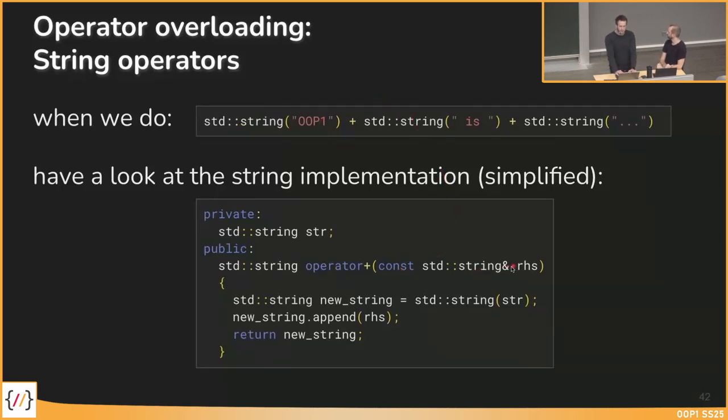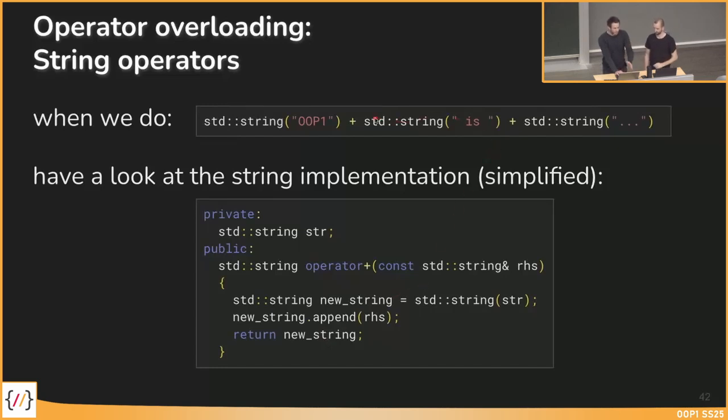What happens here is that a new string is created by appending the right-hand side string to this left-hand side string, which is the current object we are working on, which has the string as member, so to say. And the return value is then a string, because we want to return this new string, which has the two strings appended. This is how this implementation looks like in a very simplified way. And this is basically what your question was before.